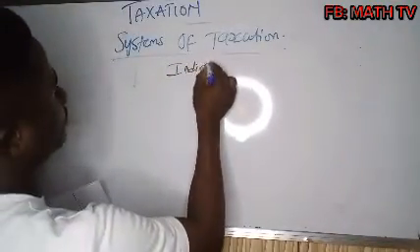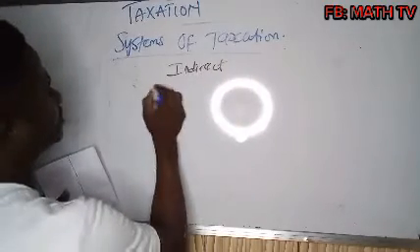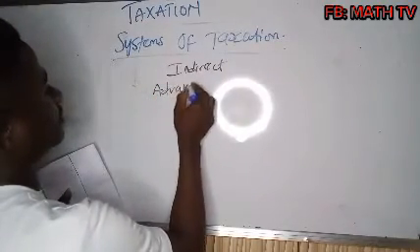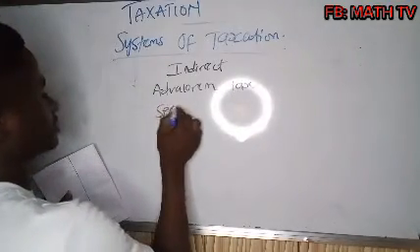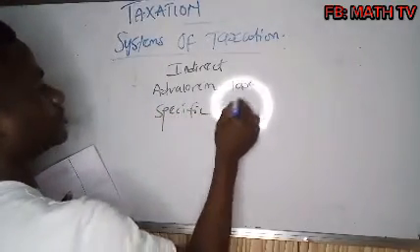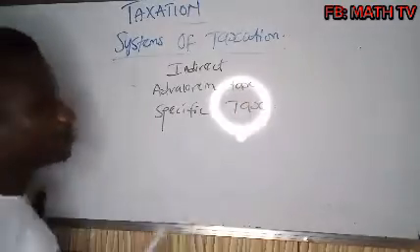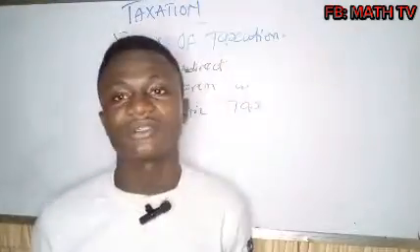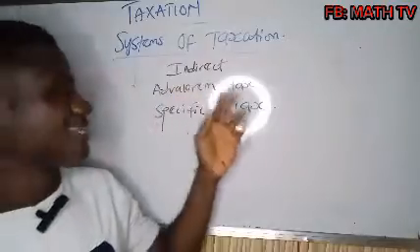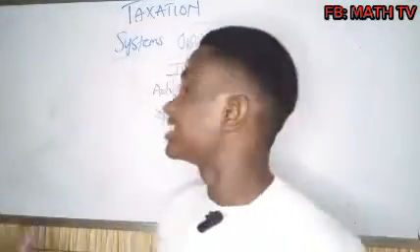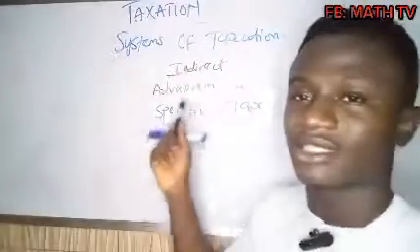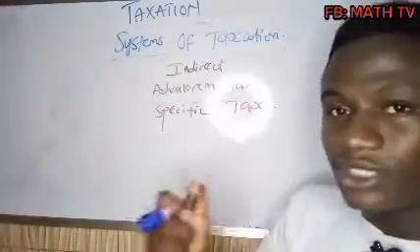So let's now look at another two types of indirect tax. We have ad valorem tax and specific tax. What do you mean by ad valorem tax? Ad valorem tax is a tax that is based on the value of goods.